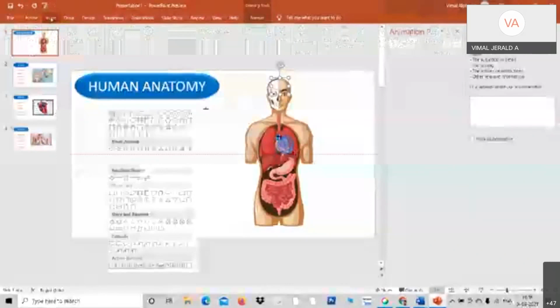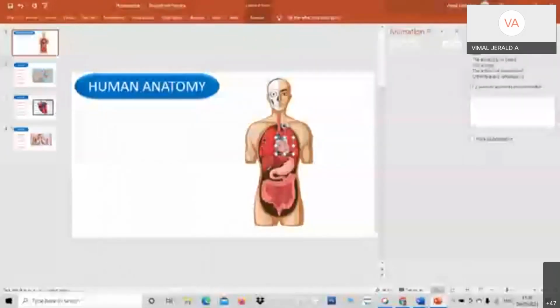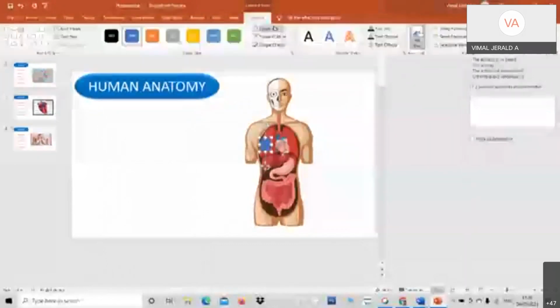Similarly, I just go over to insert and get a shape. I just get a shape and put it here on the lungs. See here, I put it on the lungs. I would like to make it empty. So go to shape, no fill and no outline. So it is there. Control K and press the fourth slide.